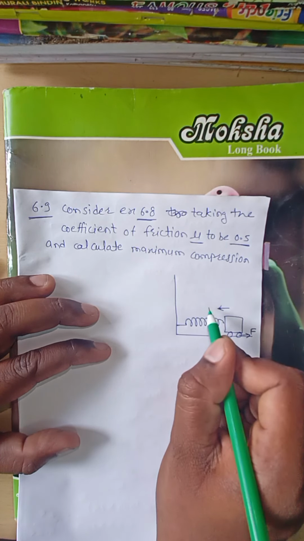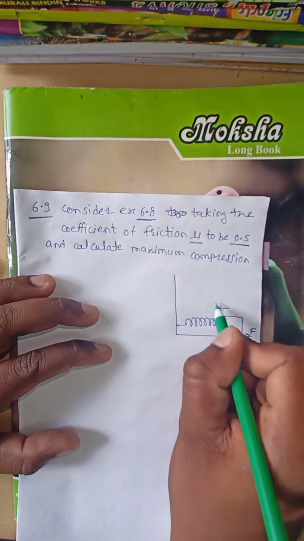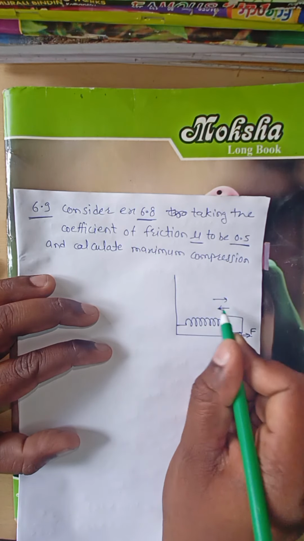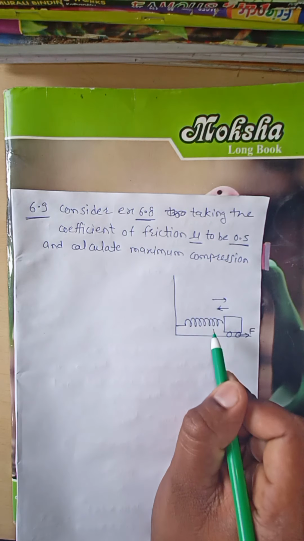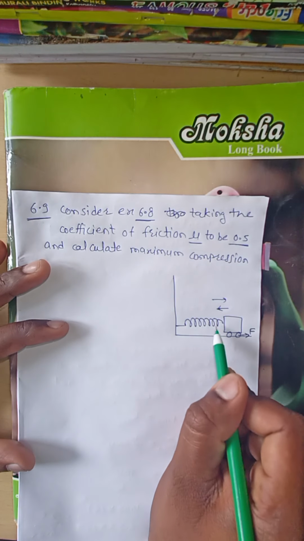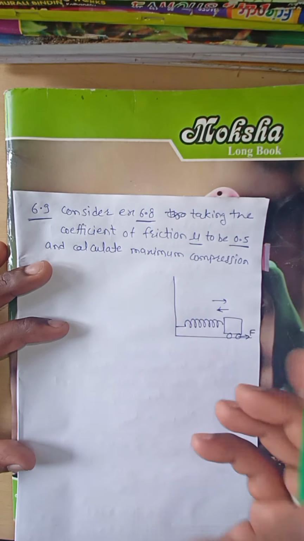then what happens? The spring force direction is this, which means the compression direction is this. In that case, the car is moving in that direction and the force is applied on that spring, and the spring will be compressed. When the spring is compressed, the direction of the spring force is this.